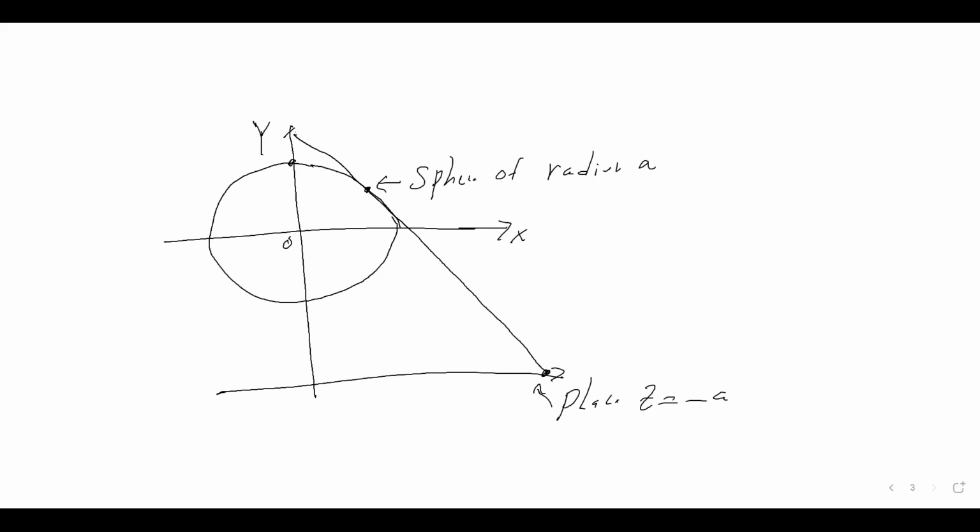Okay. Now we can do the same thing the other way. Remember, this time we map the sphere onto the plane z is equal to minus a except the North Pole. And then we can do the other way. That means we can map the sphere onto the plane z is equal to a and project from the South Pole. So that means we get another map onto R2. We call their coordinates u and v. So this time we are going to map all the points onto the plane z is equal to a except the South Pole. And these are their coordinates.